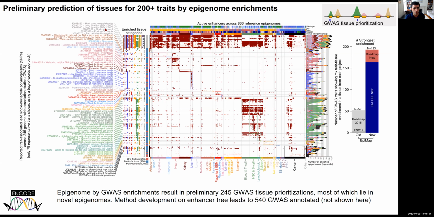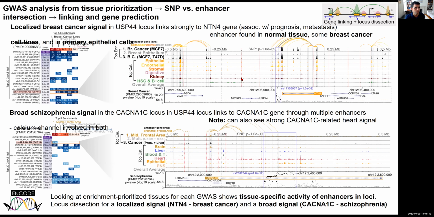And you can see some of those traits here. The number of enriched tissues is dramatically increased from previous annotations to now more than 200 with this approach, and more than 500 using this tree-based approach that we also developed.